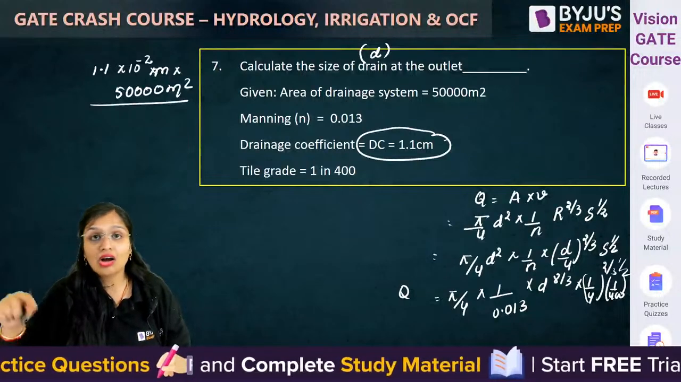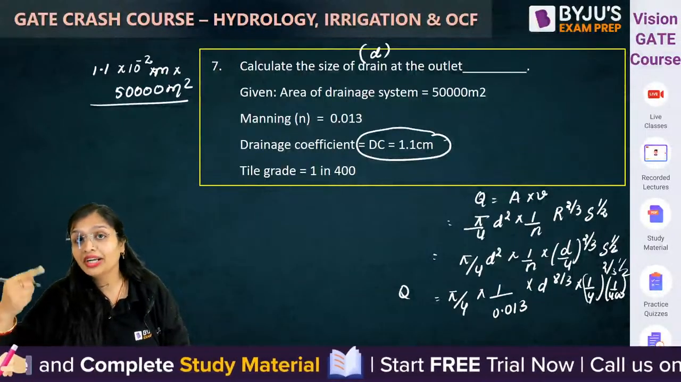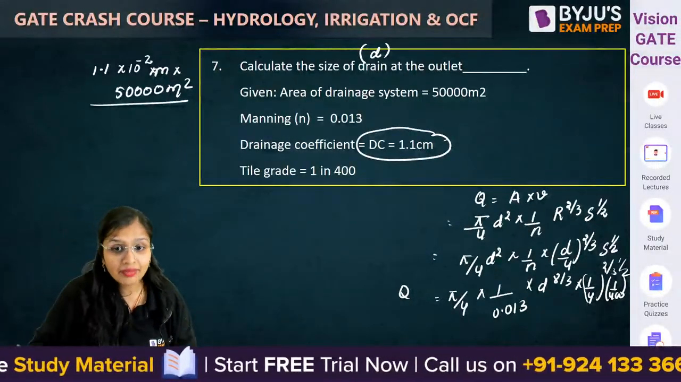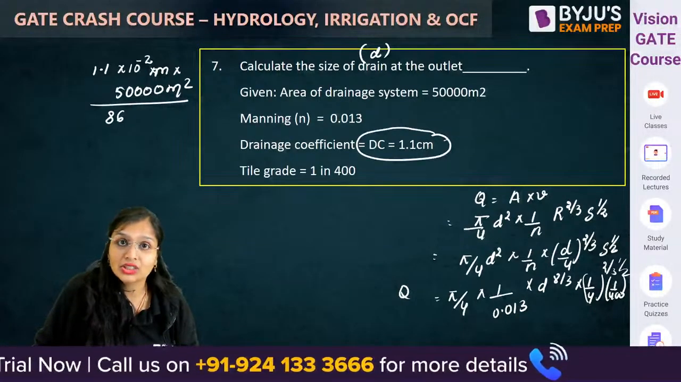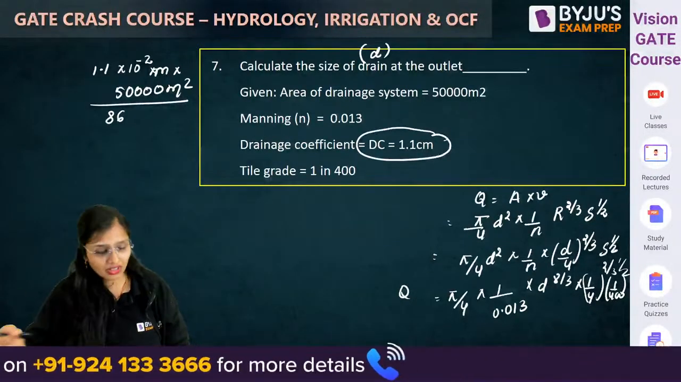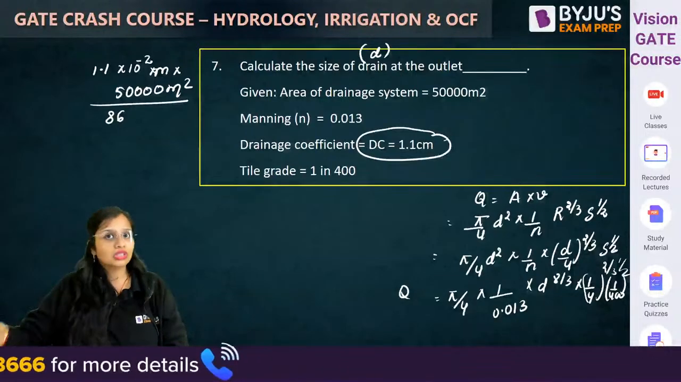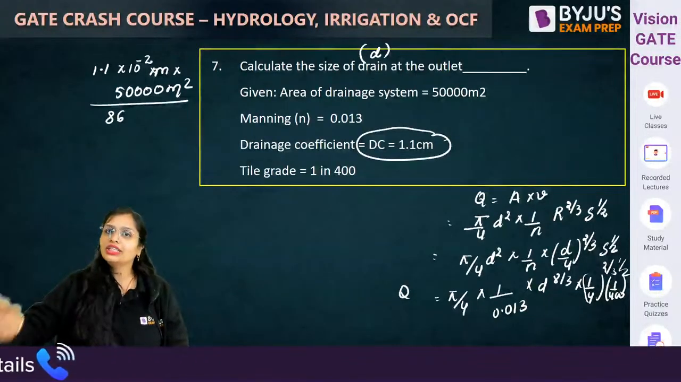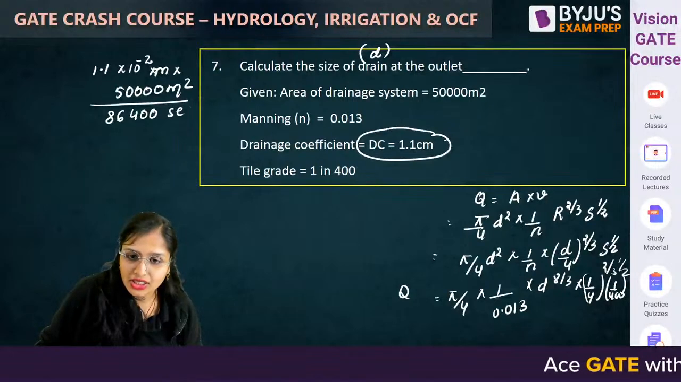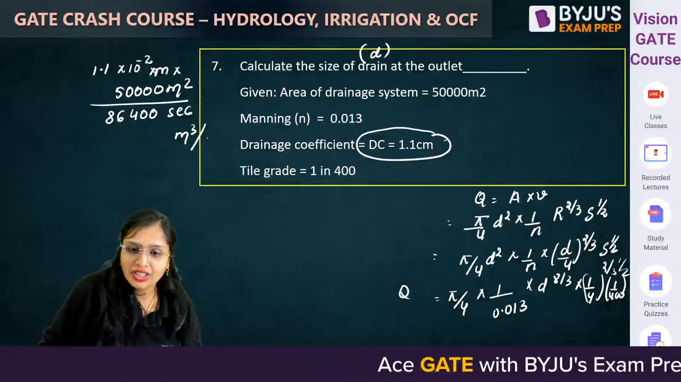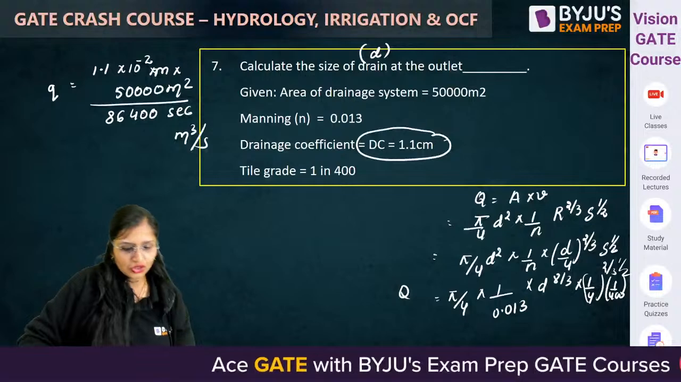Drainage coefficient, amount of water removed in 24 hours. 24 hours means 1 day. So this is removed in 1 day. If you talk in terms of seconds, 1 day is equal to 24 hours, 1 hour is equal to 60 minutes, 1 minute is equal to 60 seconds. So 24 into 60 into 60, that is 86400 seconds. So when you solve it from here, you will get the discharge Q in meter cube per second.